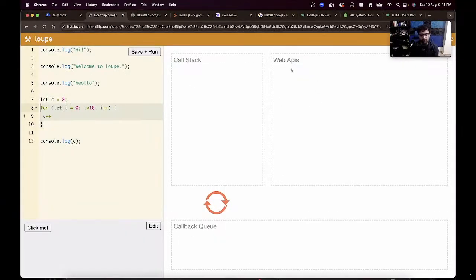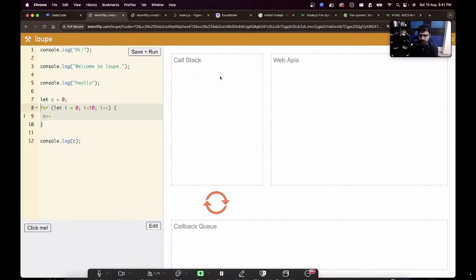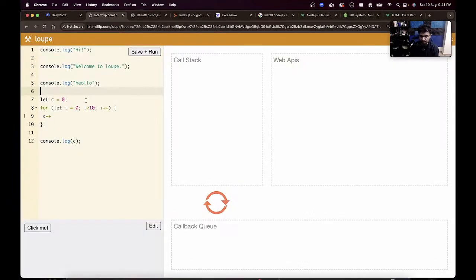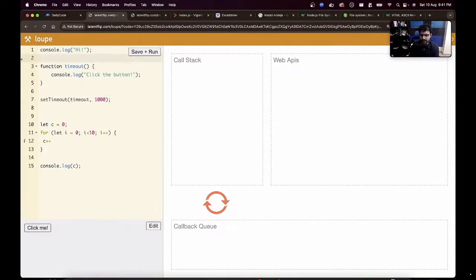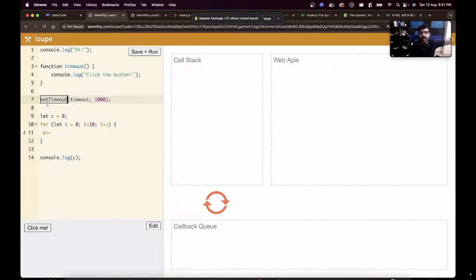The web API section, whatever you see over here, are the extra asynchronous calls that the browser provides you. Set timeout is one such call. Let me remove these set timeouts and define the timeout function. Let me change this execution to look something like this. I first log something, define the function, and start an asynchronous operation. Start it, delegate it to someone else. Delegate it to web APIs.